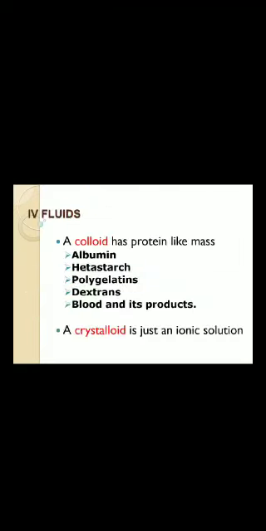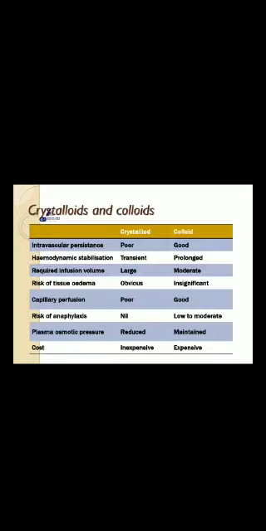So coming to IV fluids, there are two types: colloid and crystalloid. Crystalloid is just an ionic solution containing sodium, potassium, calcium, etc. And a colloid is a protein-like mass, so it is thicker: albumin, hetastarch, polygelatins, dextrans, blood and its products. So the difference between crystalloids and colloids: crystalloid, as I told, is a simple ionic solution, so it is inexpensive.